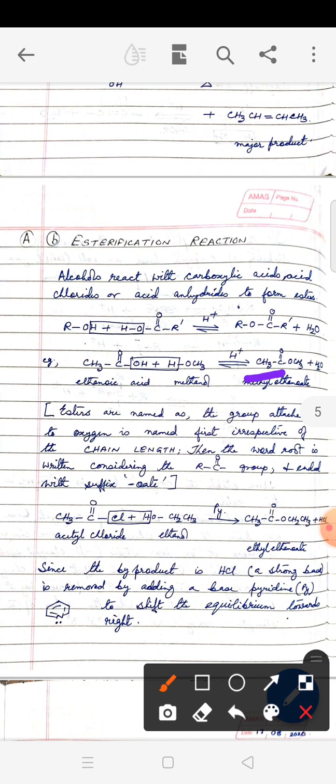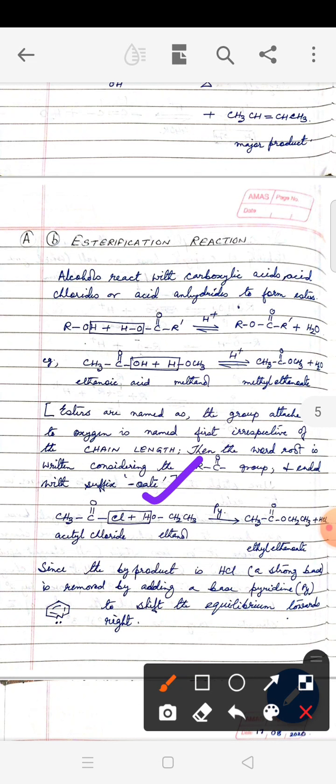Then you have to consider how many carbons are there on the other side of O, and the suffix should be -oate. That's how we name the esters. So here we have one carbon, so it is methyl. This side we have two carbons, so eth, and the name should end with -oate. So the name of this ester is methyl ethanoate. The rule is already mentioned here, you may go through it.